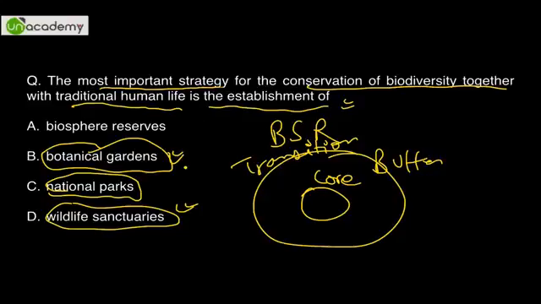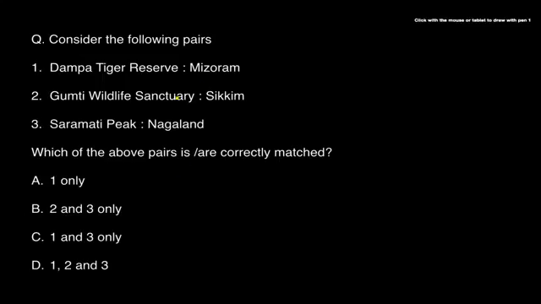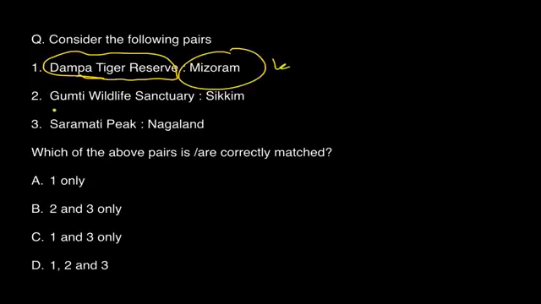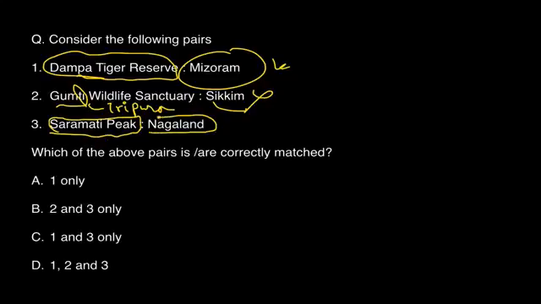Research purposes maybe. Okay, this is what I call a factual question. You can't do anything here, you have to memorize. Dampa Tiger Reserve, I know it is the largest tiger reserve in Mizoram. Gumti is in Tripura, I just remember TI for Tripura. This is a simple mnemonic which I made, so obviously it is not in Sikkim, that is 100% sure. And Saramati Peak is in Myanmar, and some part is in India. Nagaland borders Myanmar, so you can safely go with it. So answer is 1 and 3 only.